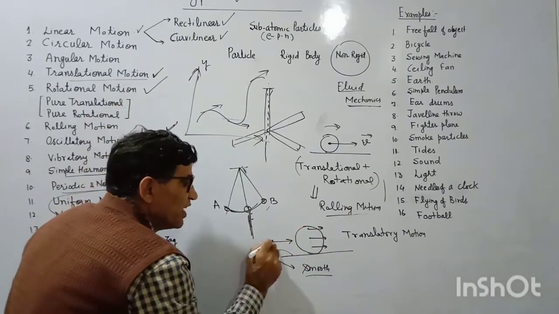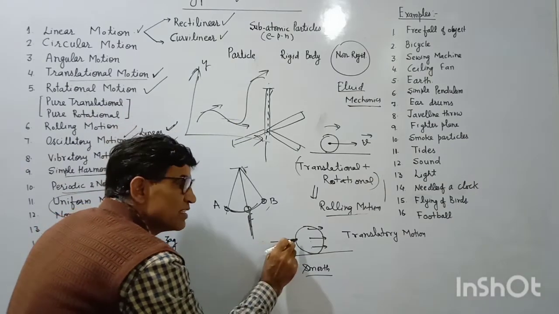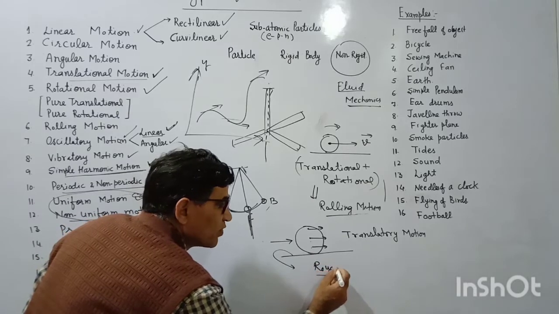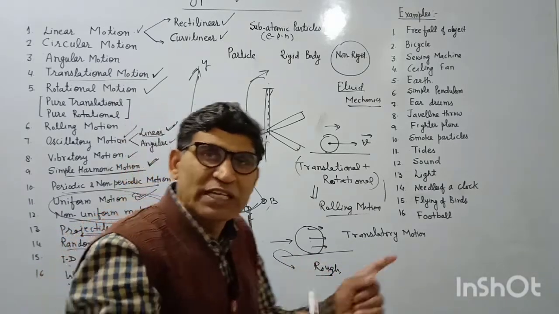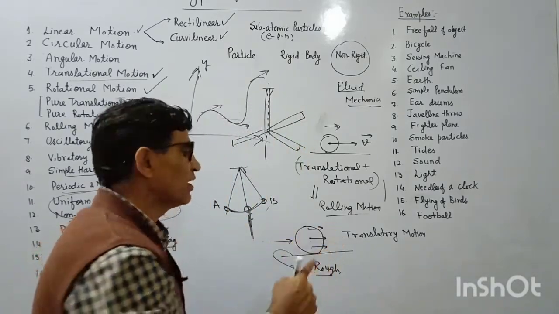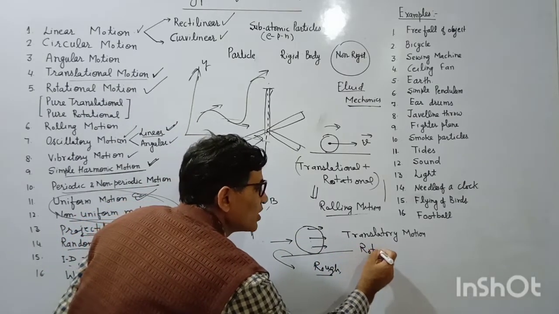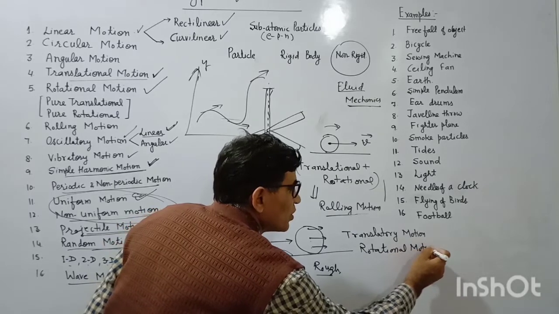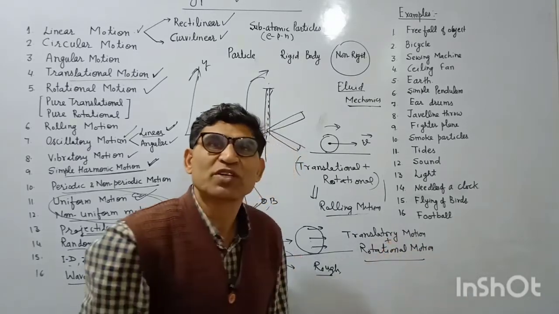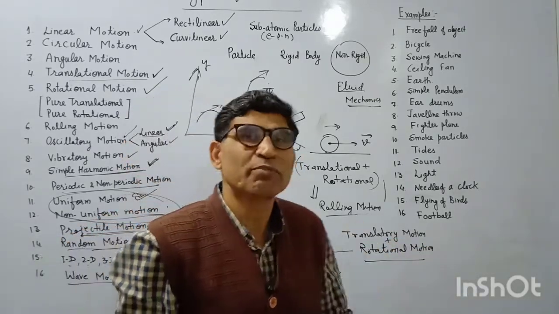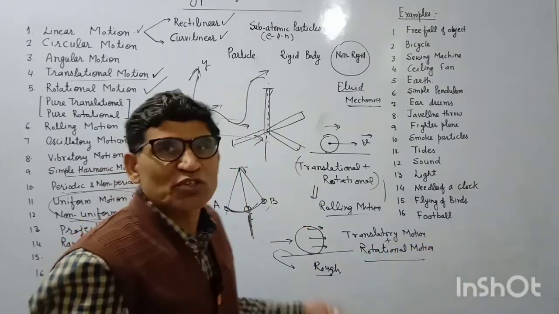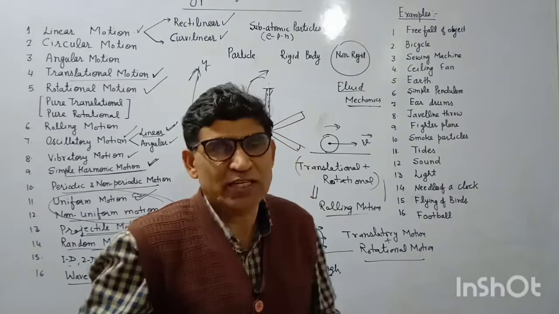But if the same ball is kicked at the center and the ground is rough, then the friction force will give the torque and it will have rotatory motion also. So there will be rotation as well as translation. Rolling motion is an example of translational plus rotational motion. So these are various kinds of motions. The rest of the things in the next lecture. Thank you.